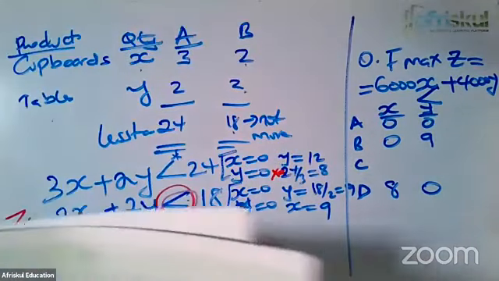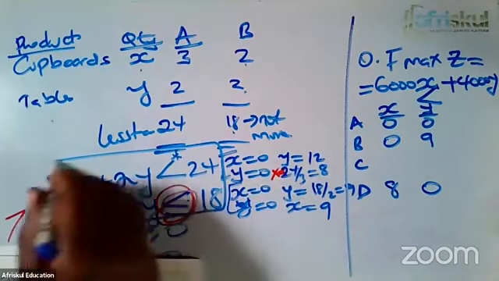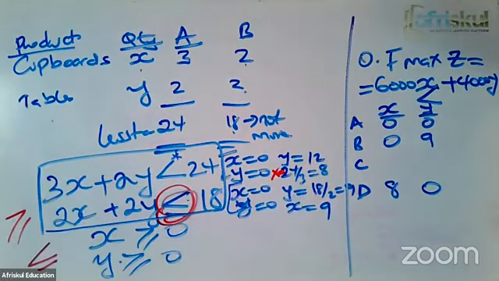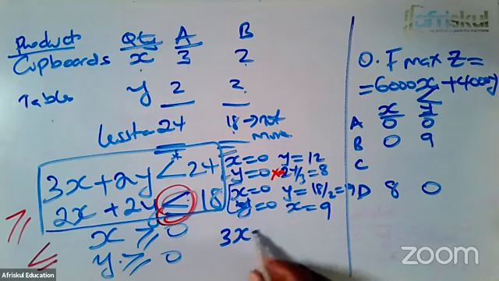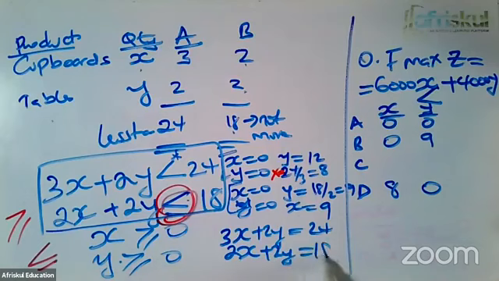For corner C, you have to be a bit careful. Corner C, ladies and gentlemen, we have to solve the two lines which are meeting there to be able to define that point very well. So we have 3x plus 2y equals 24, and then 2x plus 2y equals 18. Subtract the 2 to eliminate y. This will give us x equals 24 minus 18, which is 6.